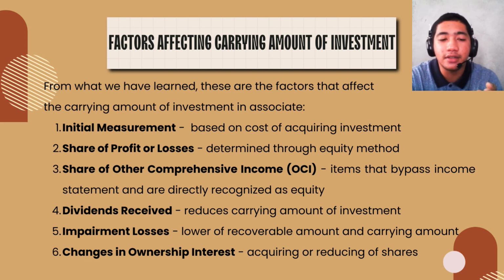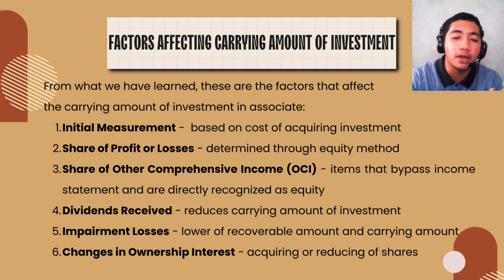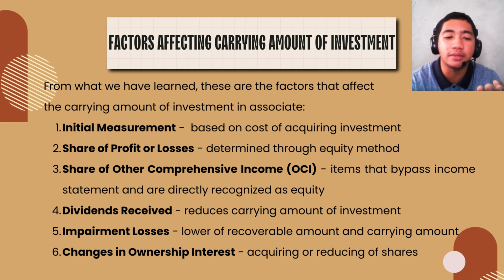Next is the share of other comprehensive income. Similarly, the investor's share of the associate's other comprehensive income affects the carrying amount of the investment. OCI includes items of income and expense that bypass the income statement and are directly recognized in equity.